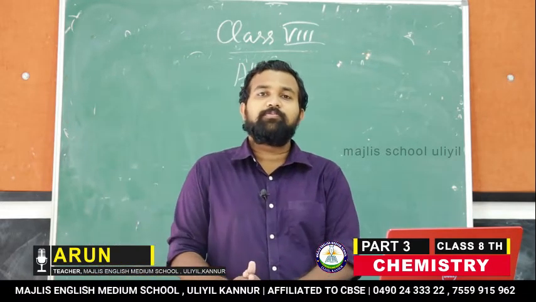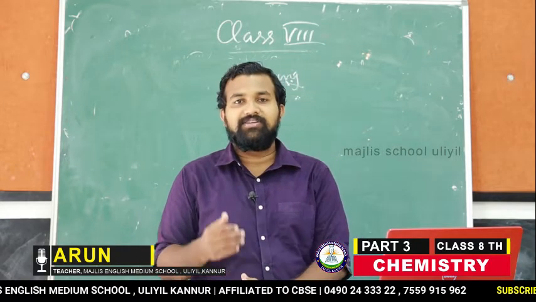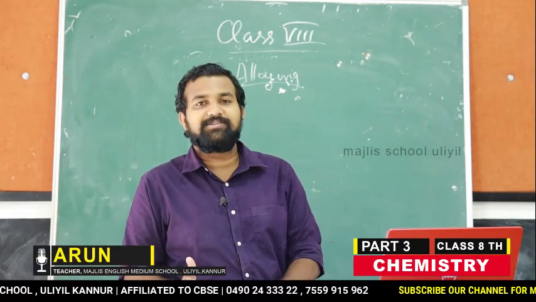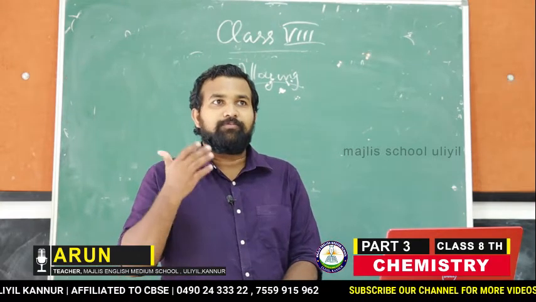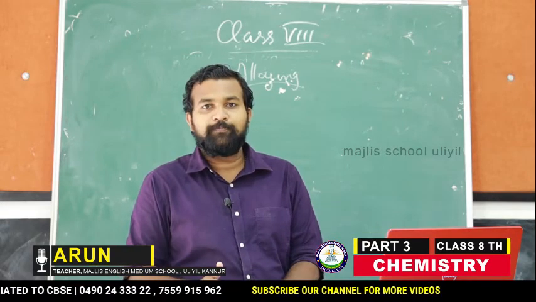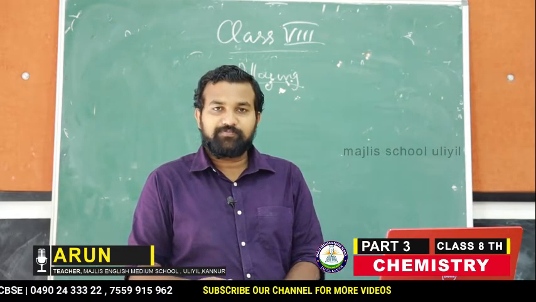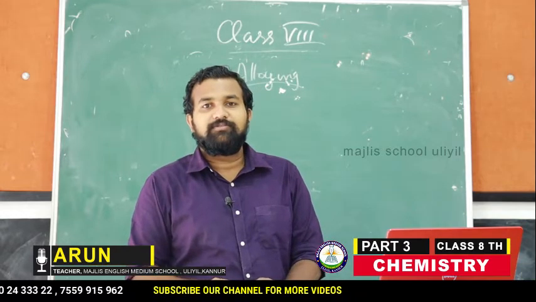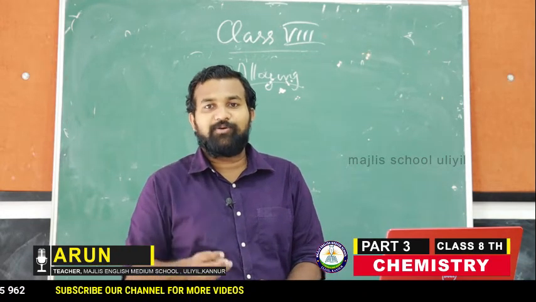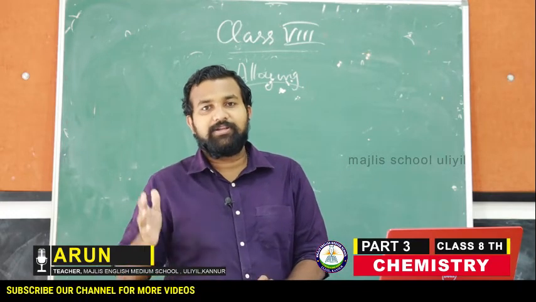So, these are the important points in the chapter. We have discussed the physical properties of metals and non-metals, the chemical properties of metals and non-metals, and the reaction between metals and non-metals which forms salt. Then we have discussed corrosion, the methods to prevent corrosion, the galvanization process, and the alloying process. These are the main important points.